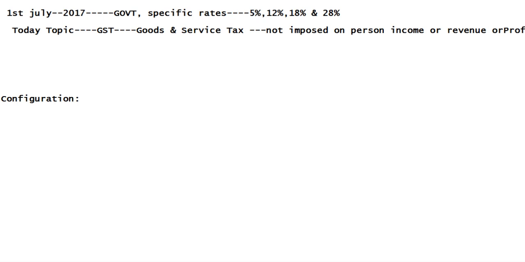Very important configuration steps I am going to tell you. Assign tax procedure to country. This is a very mandatory step, OBBG. And define tax access sequence.